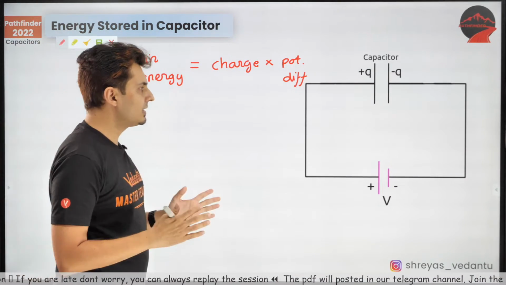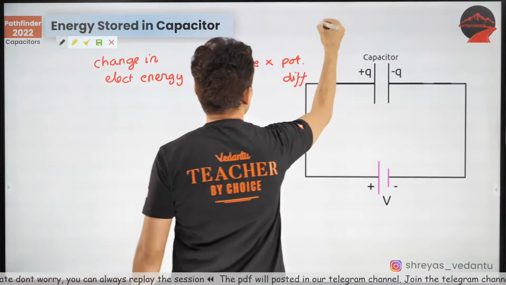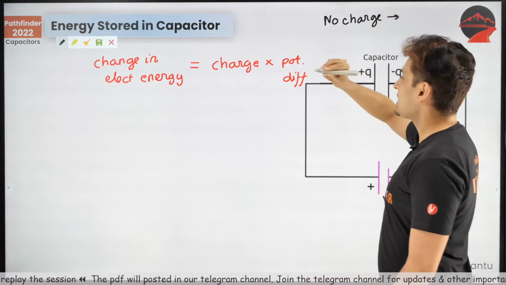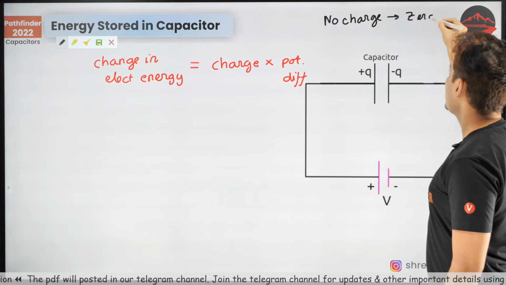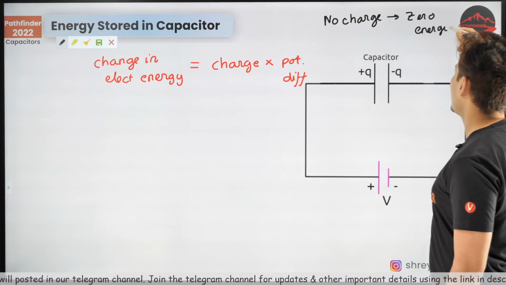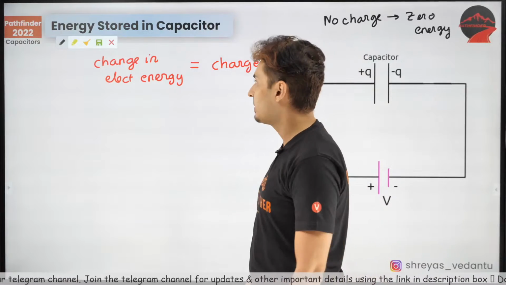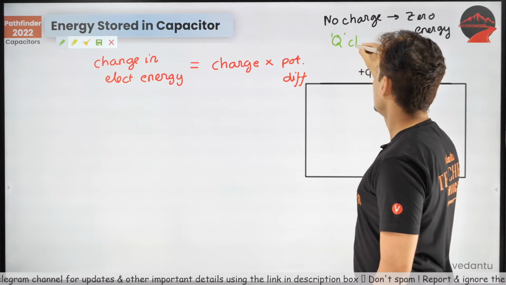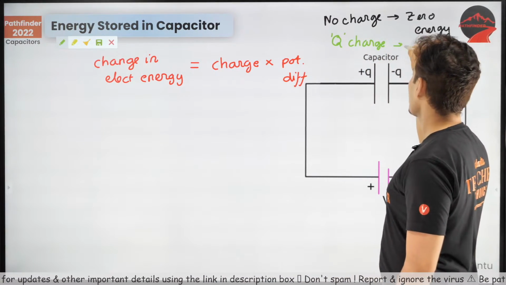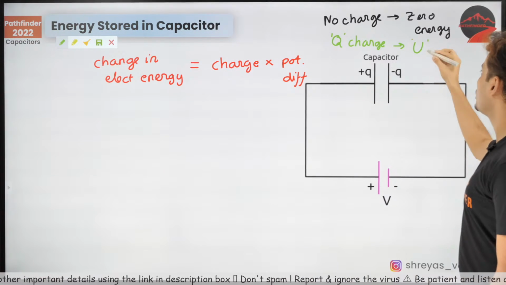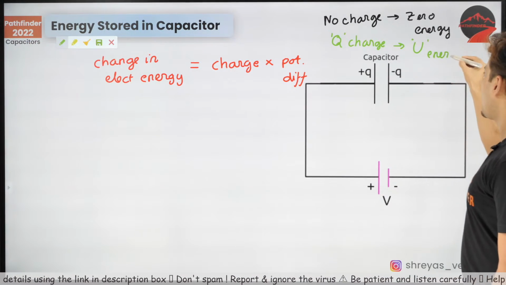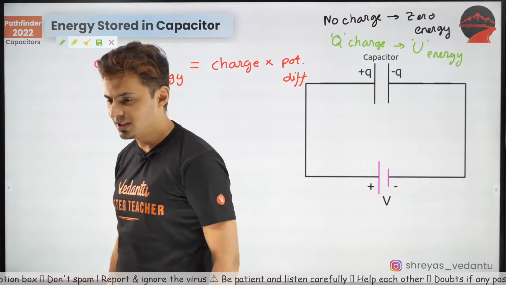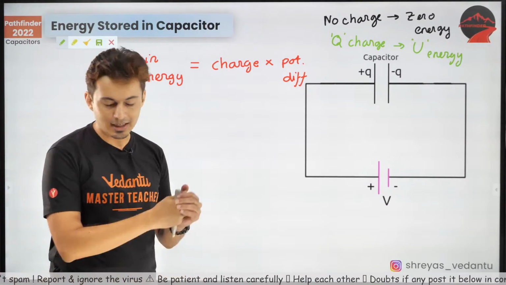Now imagine this, when there is no charge on the capacitor, how much energy will be there? There will be zero energy stored in the capacitor, right? But when there is Q amount of charge stored in the capacitor, then the energy stored is U. So U is nothing but the energy stored in the capacitor when Q charge is stored in it. Beautiful, everyone, correct.